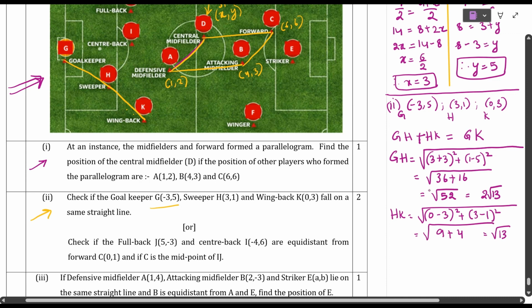And the distance between GK: square root of 0 minus of minus 3 is 0 plus 3, whole square, plus 3 minus 5 whole square. So 3 square is 9, plus minus 2 whole square is 4. This gives root 13.